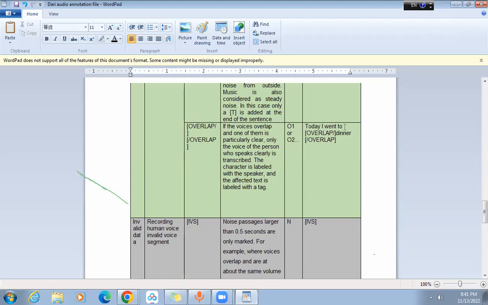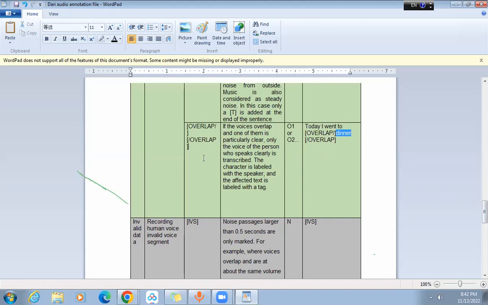Today I went to, now this, today I went to dinner. Today I went to is being spoken by speaker one, and something was being spoken by speaker two, and that was marked as the overlap sound. So I placed the overlap tag, and after that the clear sound of speaker one, dinner, I transcribed it, and for the overlapping sound of speaker B I placed the overlap tag.